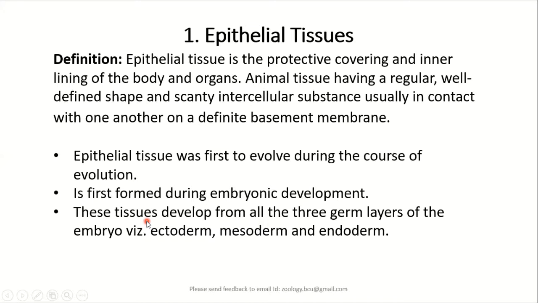At the same time, we see this epithelial tissue getting originated from all the three primary germ layers of the embryo, namely ectoderm, endoderm, and mesoderm.